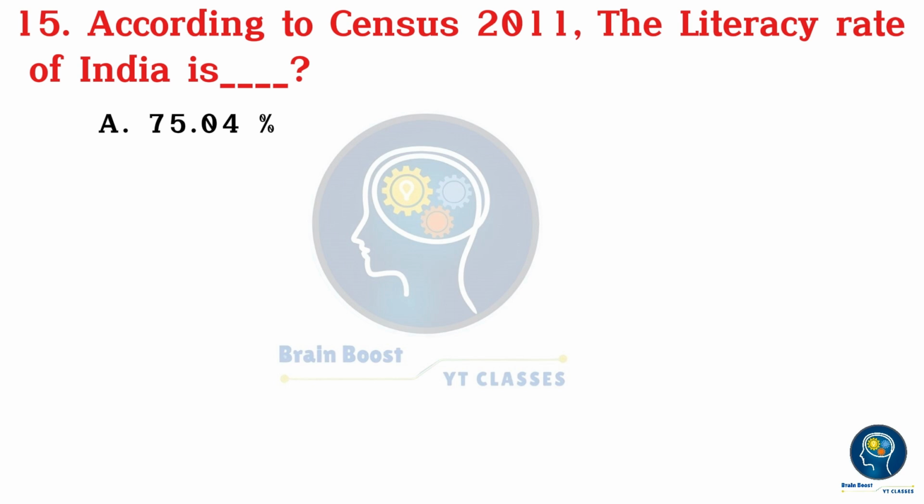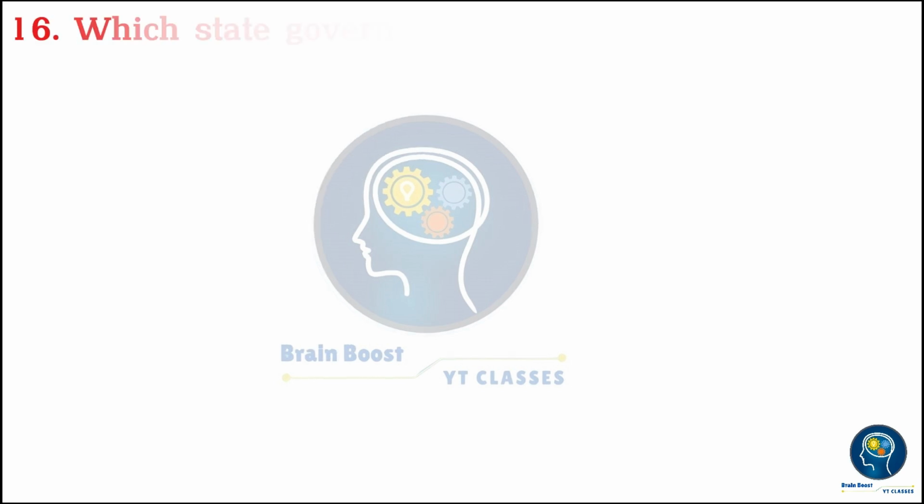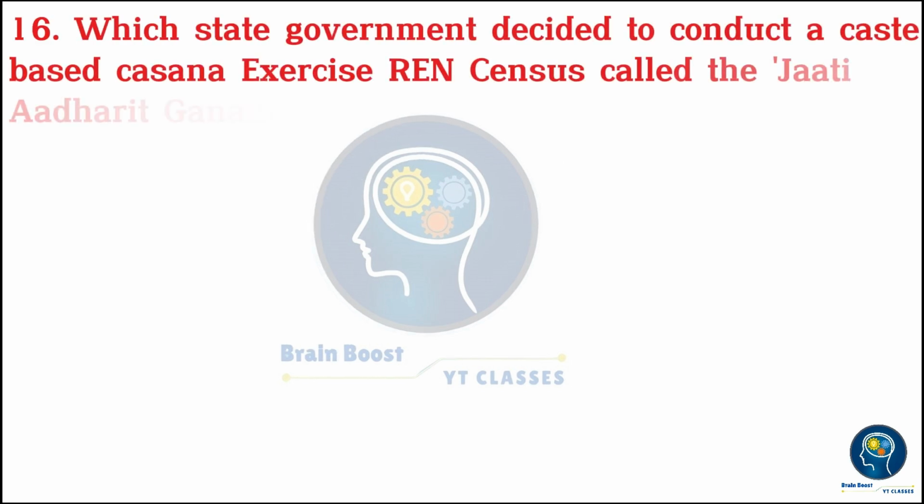According to Census 2011, the literacy rate of India is? A. 75.04%. B. 77.04%. C. 76.04%. D. 74.04%. 3, 2, 1, 0. D. 74.04%.